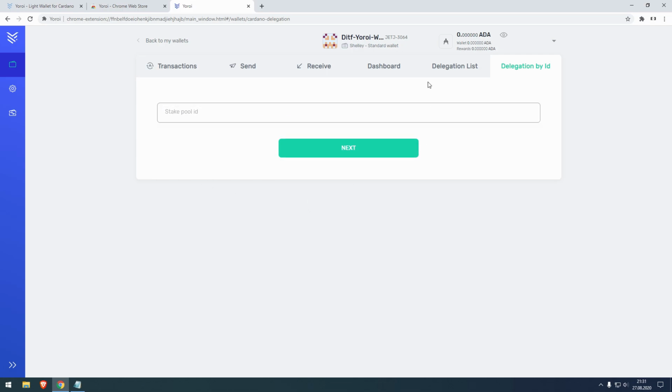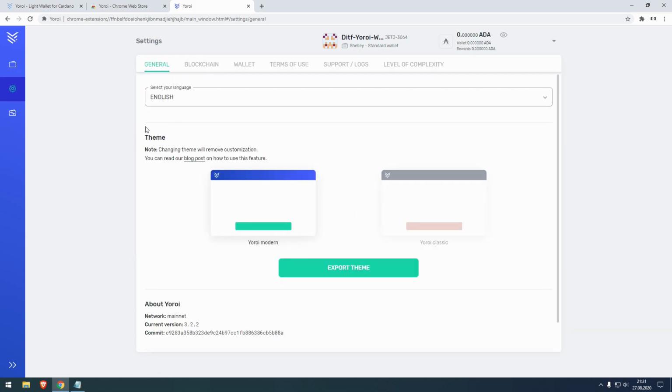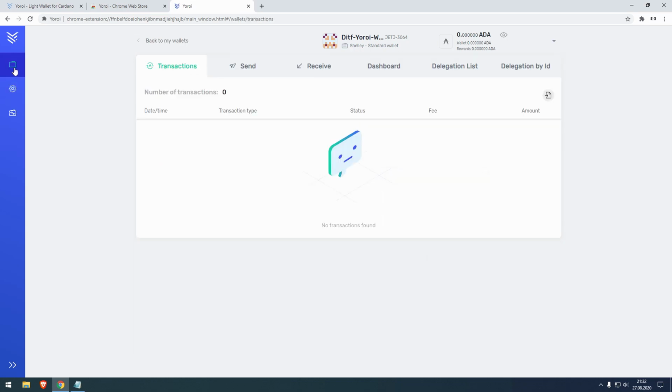Is there still anything left? Here we have the settings. You can just play around. It's pretty straightforward.